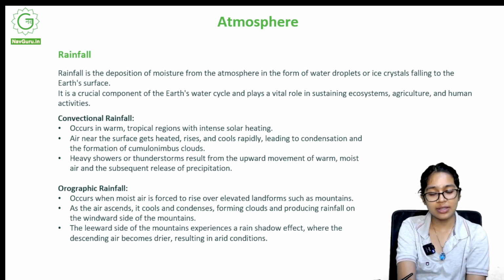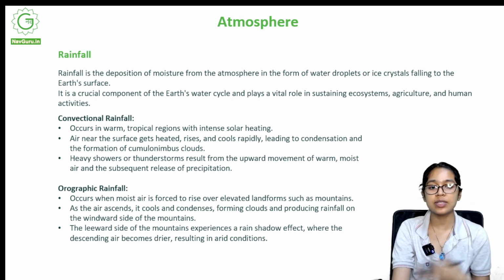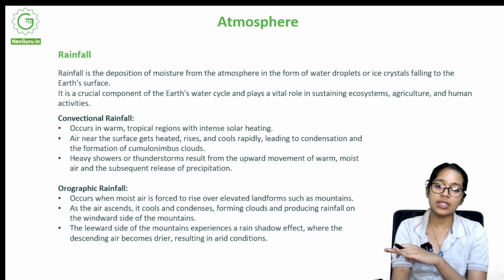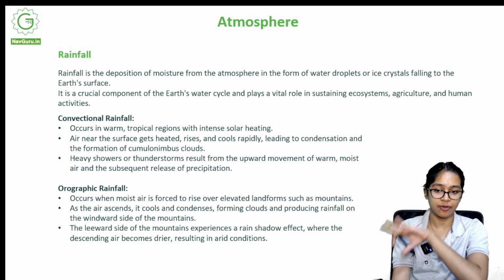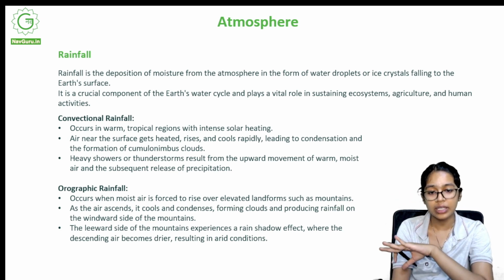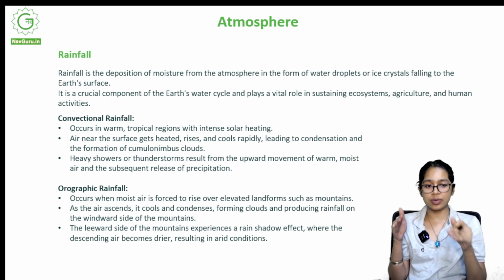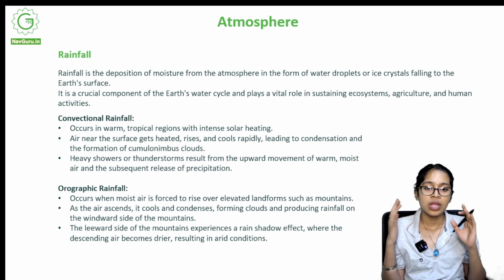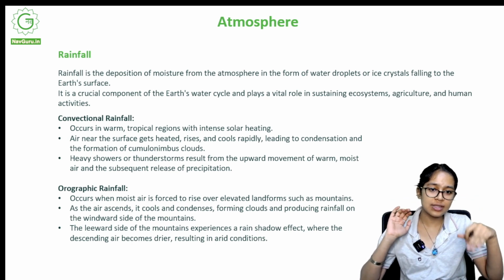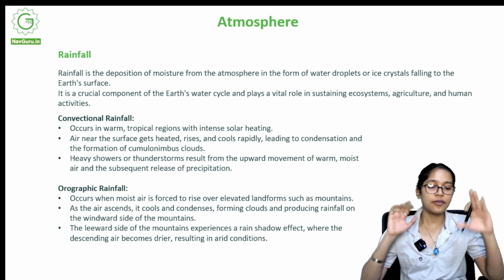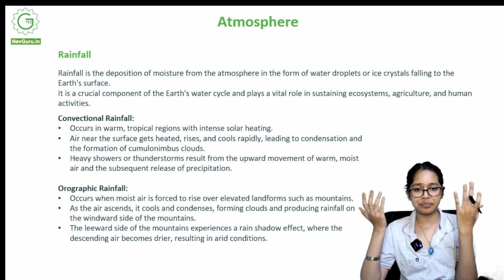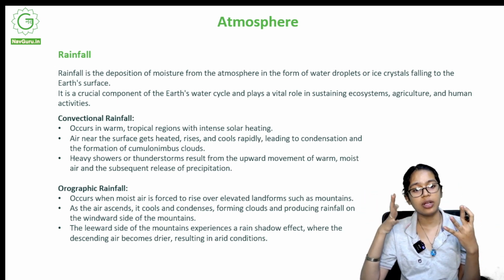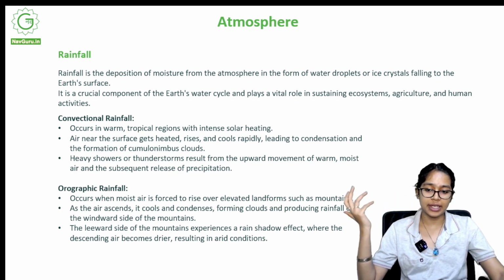As the air ascends, it cools and condenses, forming clouds and producing rainfall on the windward side of the mountains. The leeward side of the mountains experiences a rain shadow effect, where the descending air becomes drier, resulting in arid conditions. So there are two sides, windward and leeward. Leeward is the other side of windward. Air ascends, cools and condenses and forms clouds, and on the windward side you can observe rainfall, but on the leeward side, dry and arid conditions prevail.